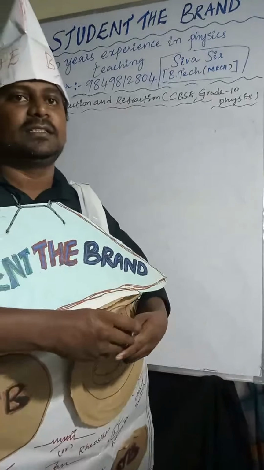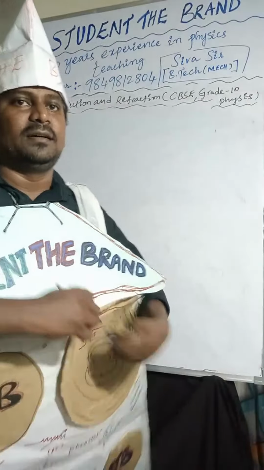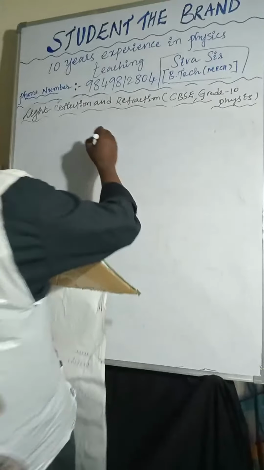We have to discuss this. Now you can see, the fifth one.